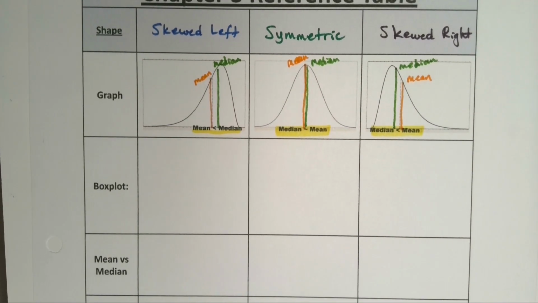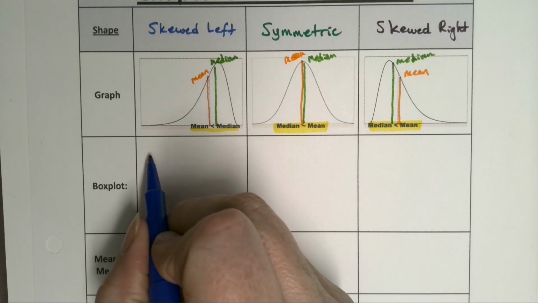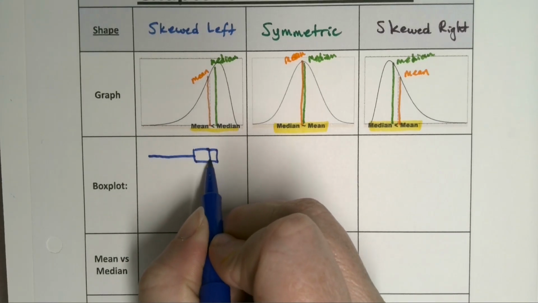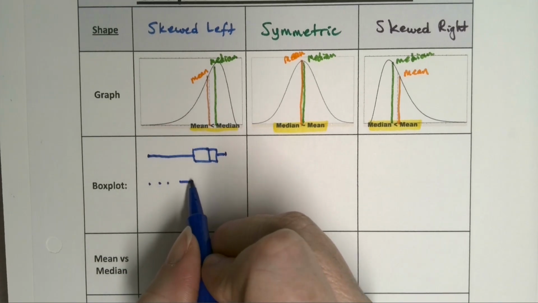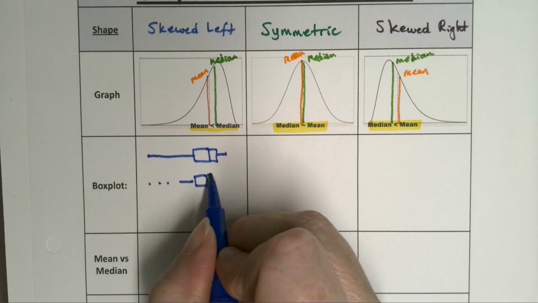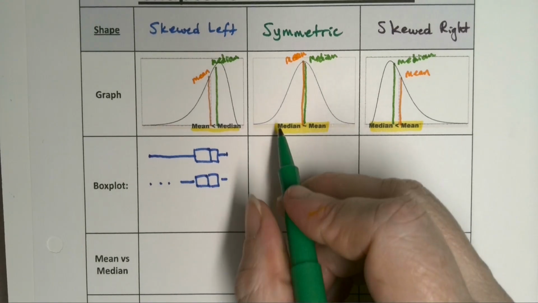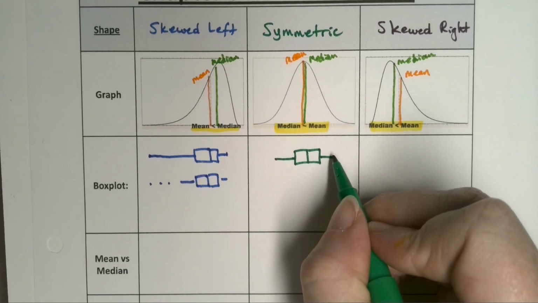Now, how does this look in a box plot? Well, basically, very similarly to that. If skewed left, it could have a longer whisker and a longer box on the left, or it could have outlier dots and then a whisker. If they're symmetric, they'll basically be the same on both sides for all intents and purposes.